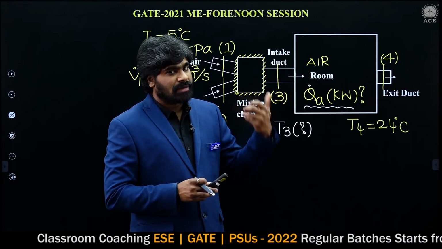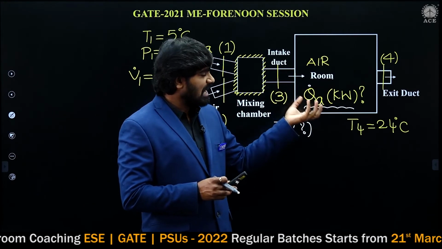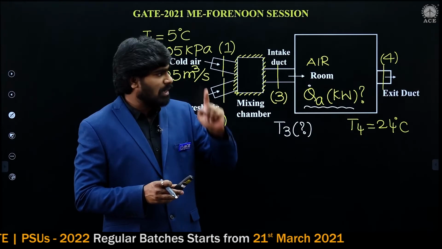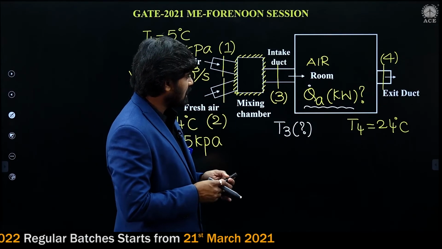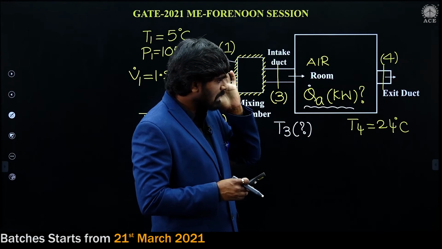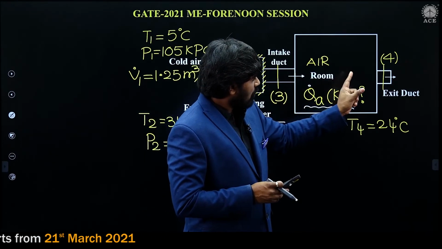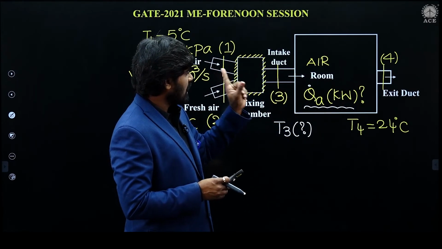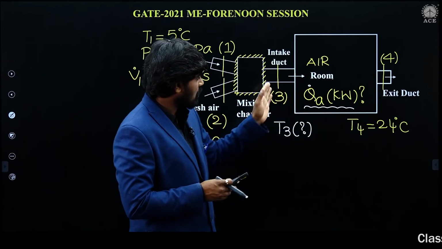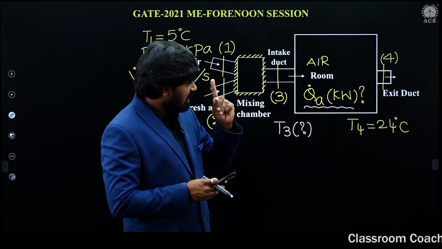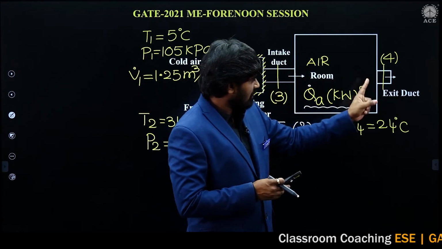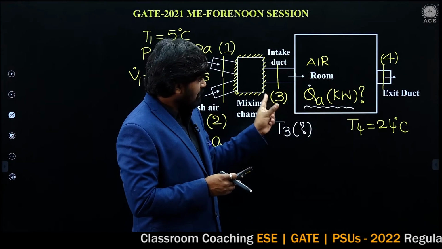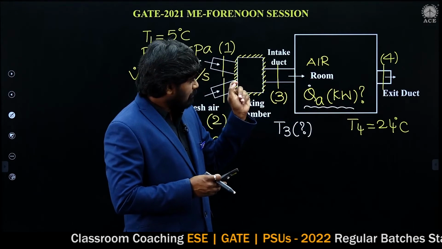So directly I am writing heat gained by air. Otherwise, you can write the steady flow energy equation and you will get the same equation. QA can be written as m dot, mass flow rate, into H4 minus H3. Mass flow rate remains constant. M dot 3 should be equal to m dot 4, because in a steady flow process entering mass should be equal to leaving mass.